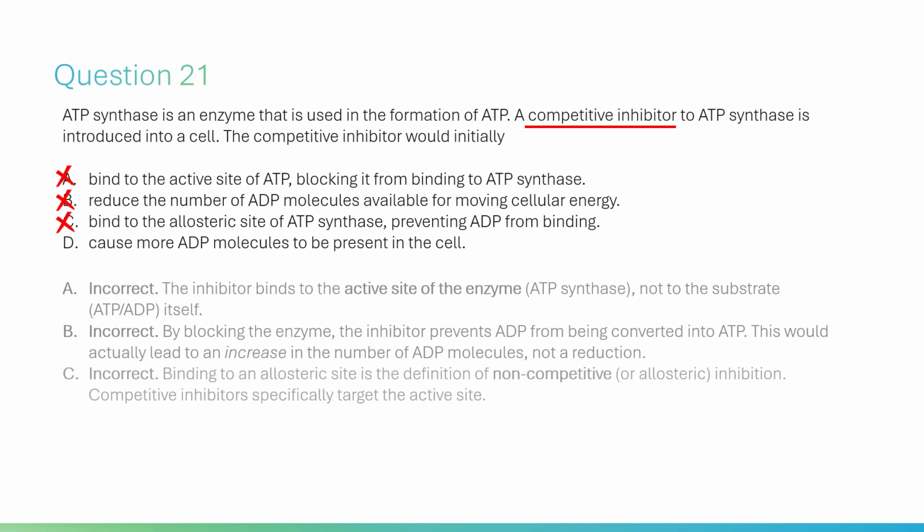C. Incorrect. Binding to an allosteric site is the definition of non-competitive, or allosteric, inhibition. Competitive inhibitors specifically target the active site.